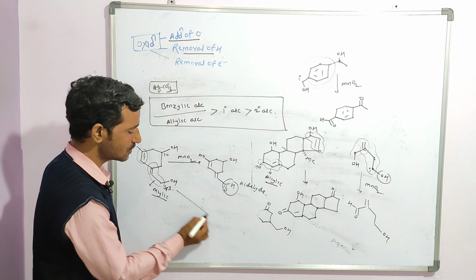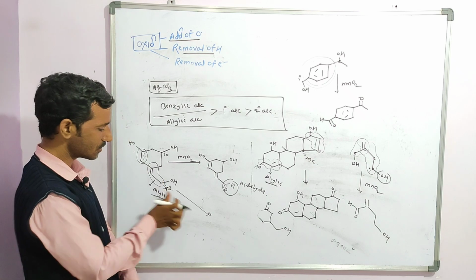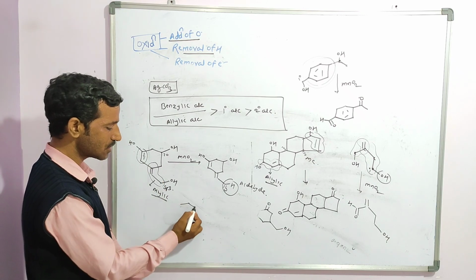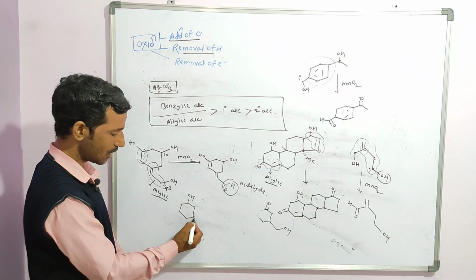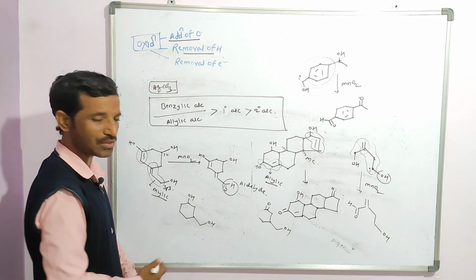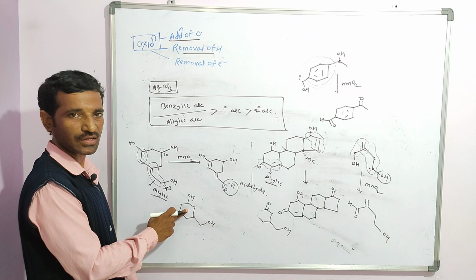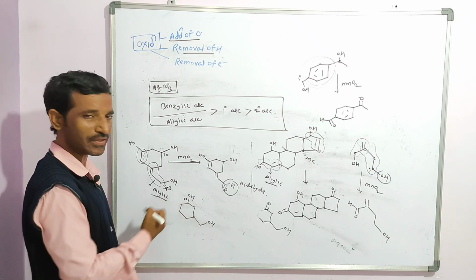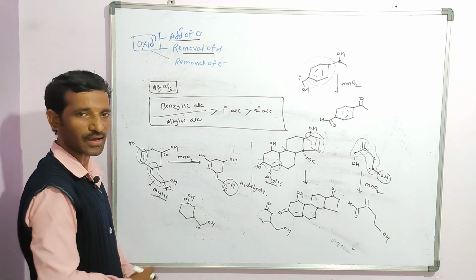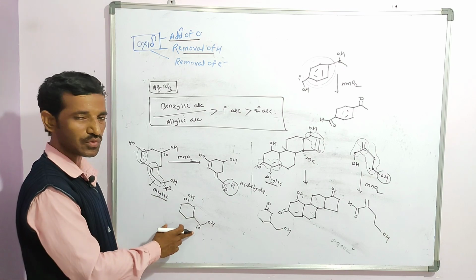Suppose I have taken another structure, now see which one. Here I have taken OH again. Then there is no allylic. Is there any benzylic? No. Now it is a 2 degree. Again here a 1 degree is observed, but there is no benzylic.